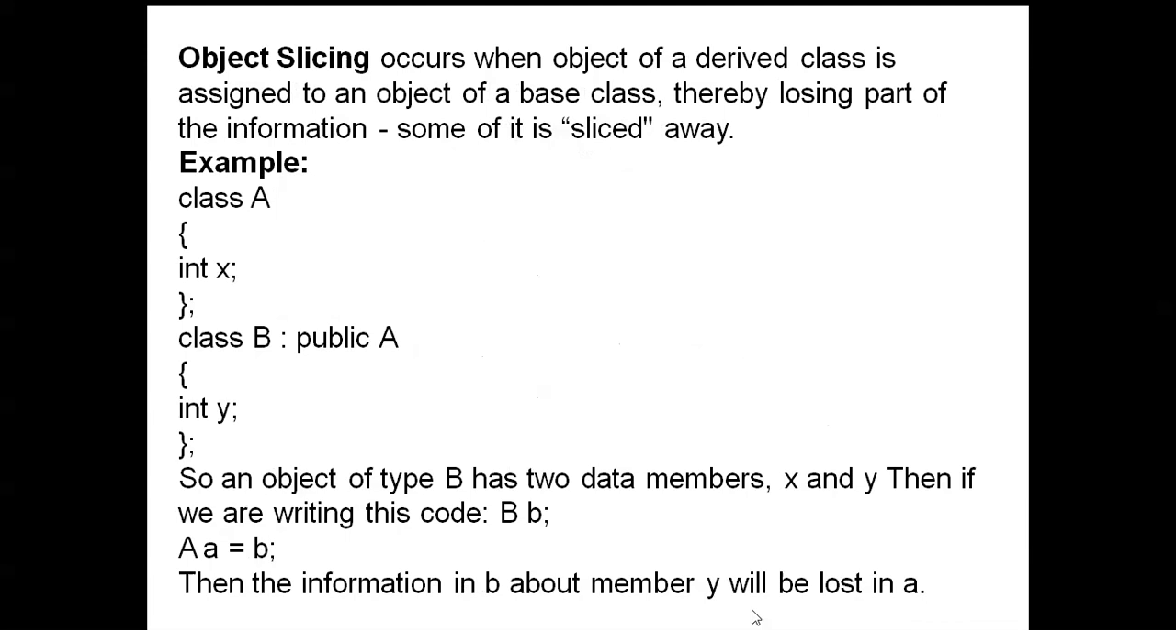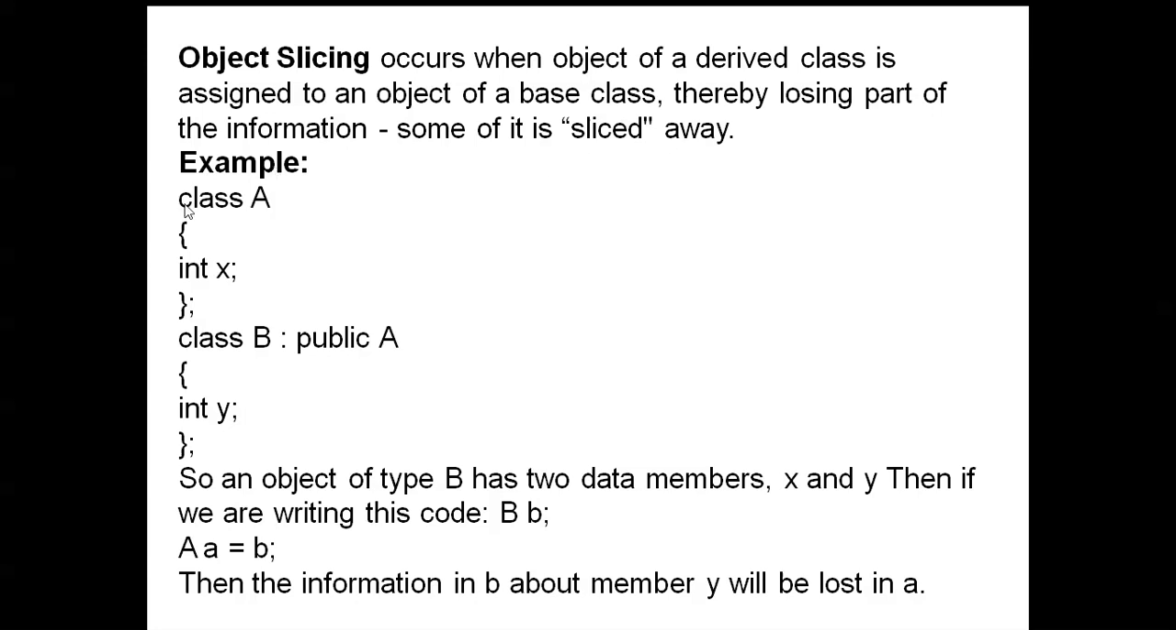Object slicing occurs when an object of a derived class is assigned to an object of a base class, thereby losing part of the information. Some of it is called sliced away.